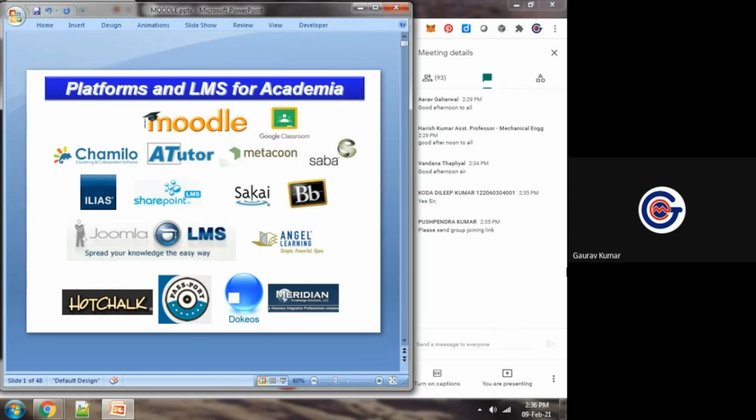And each and every platform has its own beauty. Each and every platform has its own set of features. As you can see in this slide, Moodle, Google Classroom, Claroline, ATutor, and as far as Google Classroom is concerned, most of you might be aware of it. Most of you might have worked on this platform during lockdown and during work from home.